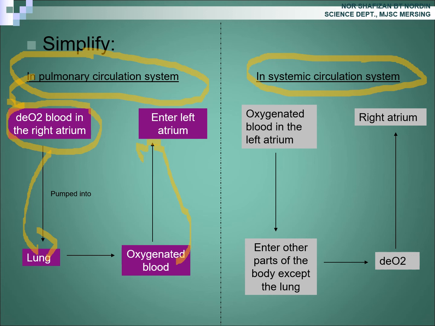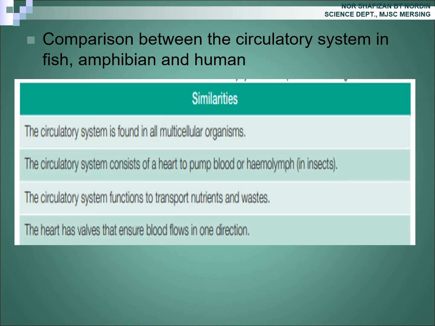In systemic circulation, oxygenated blood in the left atrium will enter other parts of the body except the lung. And deoxygenated blood will enter the right atrium. Okay? Okay, this is the process that happens in humans.